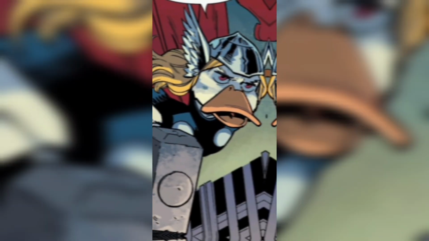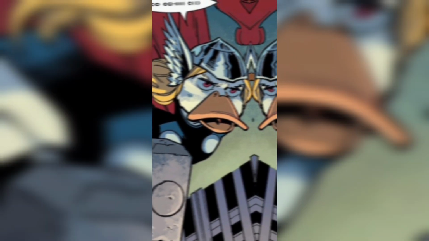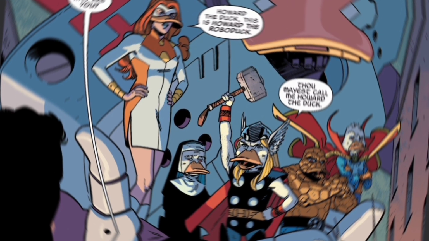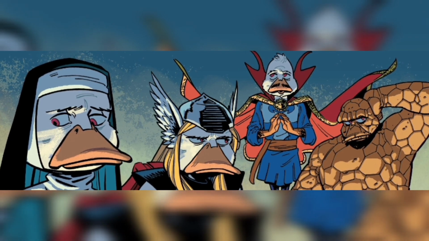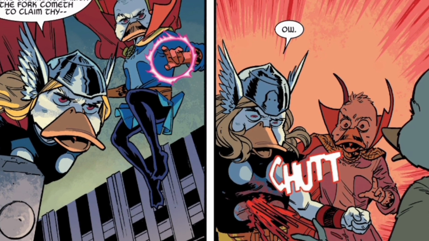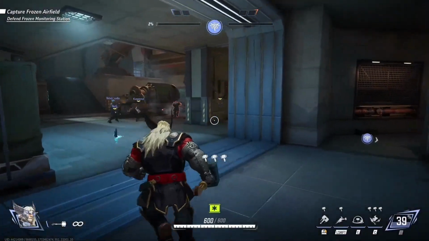Next is Howard Duxon. Howard Duxon possesses the powers of Thor. As a member of the multiversal Legion of Howards, he joins forces with other versions of himself to protect the multiverse. Tragically, during a mission to save the multiverse, Howard was killed by Dukenard, who wielded a fork-like weapon capable of piercing his godlike hide.